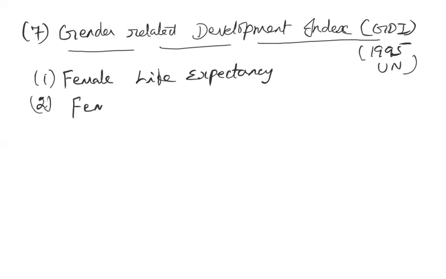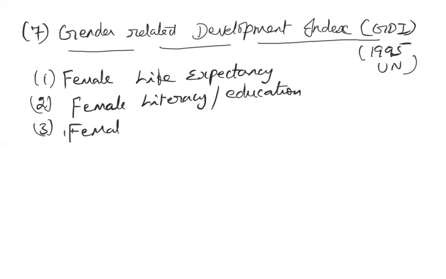Same thing, female literacy or educational attainment, and female real GDP per capita, as usual in US dollars.